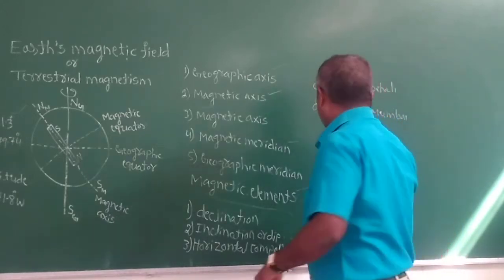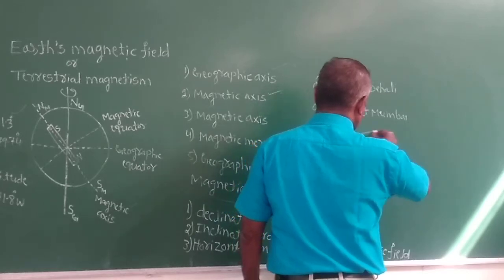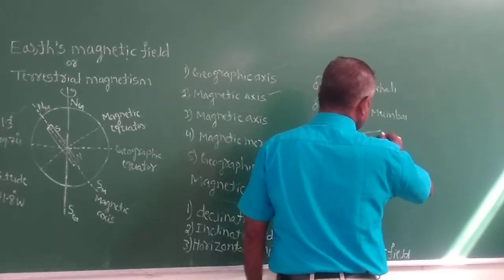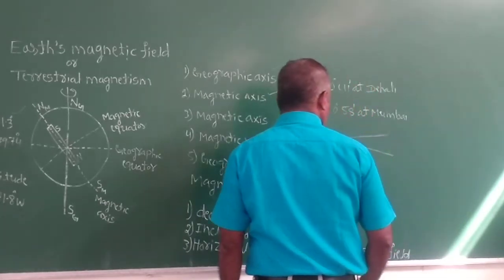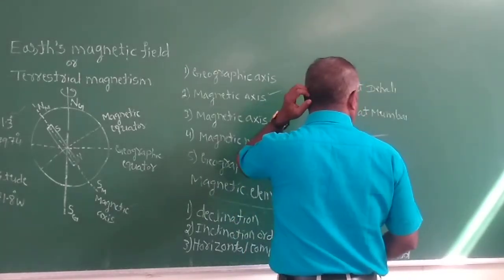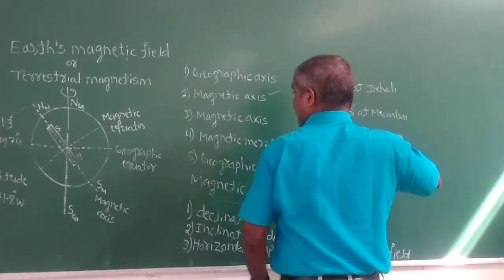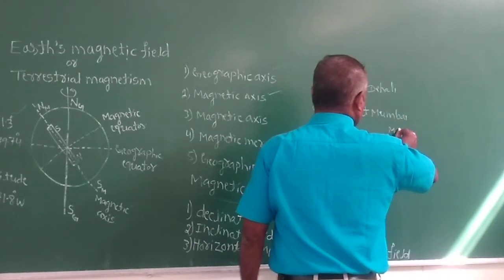So that is the inclination. See, it is like this: the total Earth's magnetic field and the horizontal line drawn to the magnetic meridian.